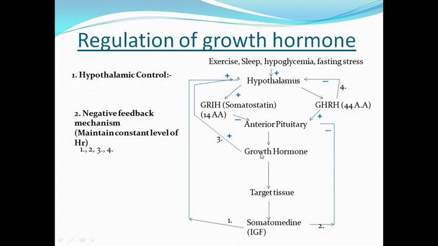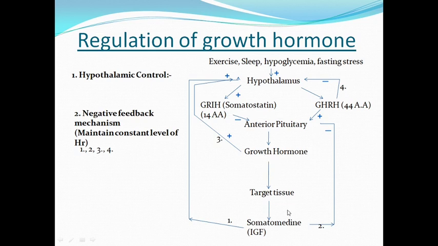So the growth hormone that is released from the anterior pituitary gland acts on the target cells like liver cells and other target tissue like skeletal tissues, and these liver cells secrete the insulin-like growth factor or somatomedin. Here the somatomedin acts via the negative feedback mechanism to control the release of growth hormone.